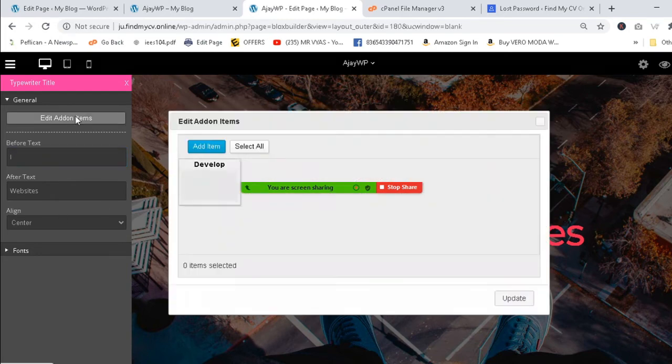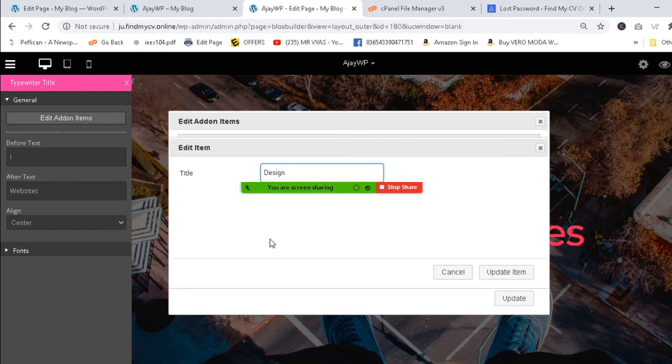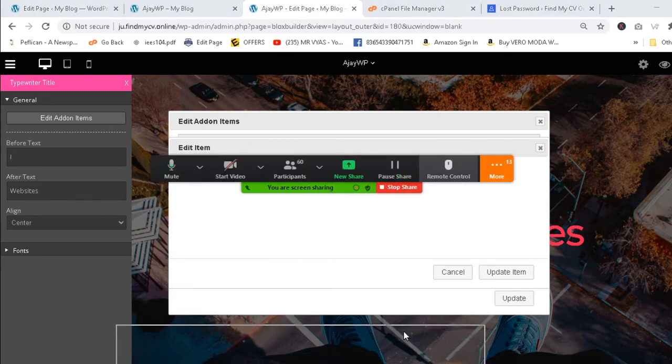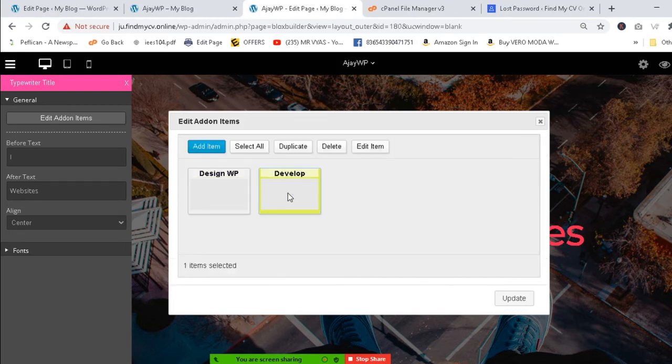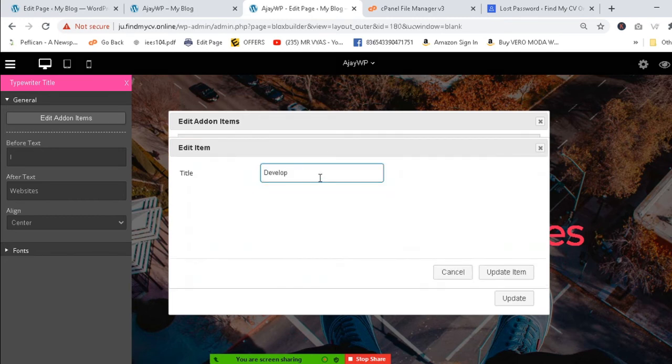You can click on edit items and find whatever you want to change very easily. And if you design WP and upgrade it, and here in the second section you want to add it, you can design and develop.